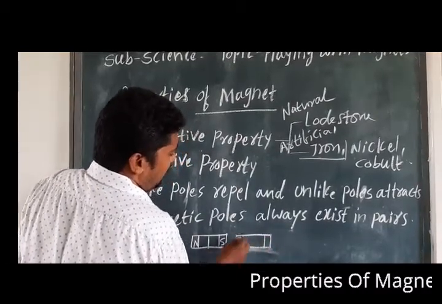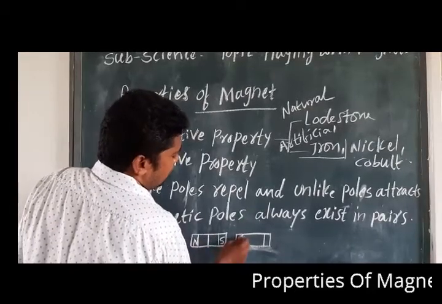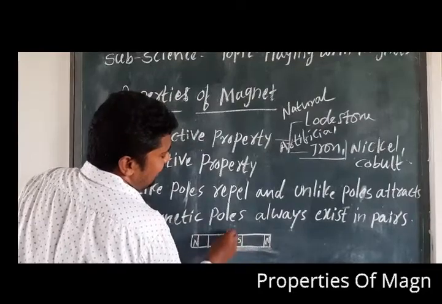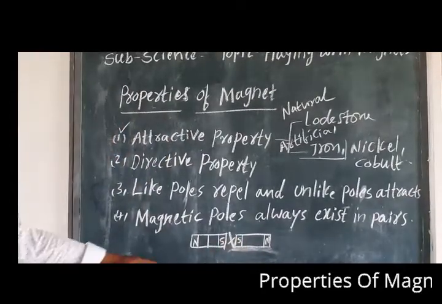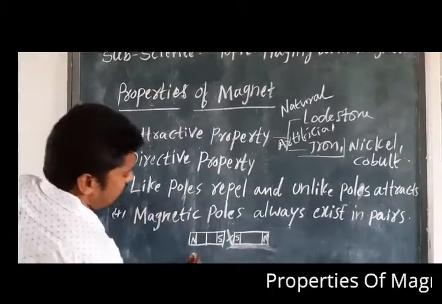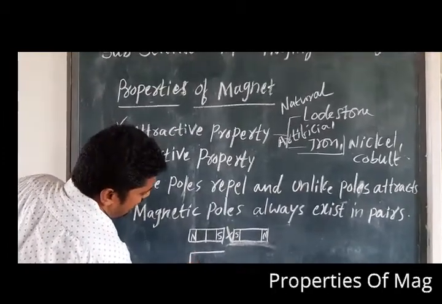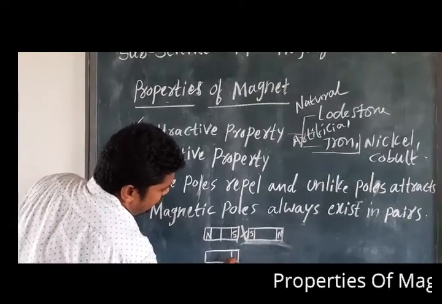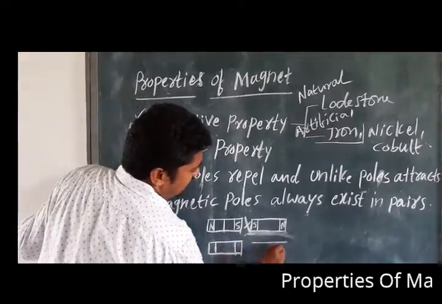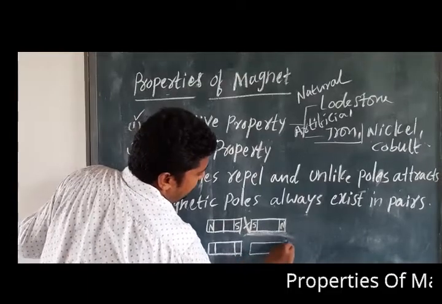So like poles, meaning same poles, will not attract. Am I clear? Unlike poles, for example, again I draw another bar magnet. See, all of you just observe what I am drawing. So this is the other one.